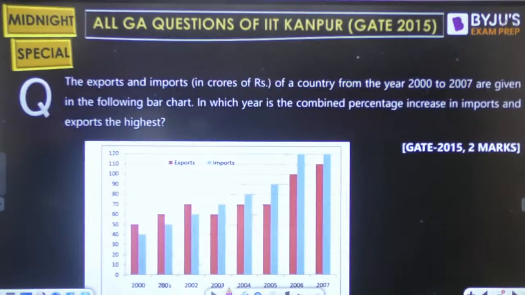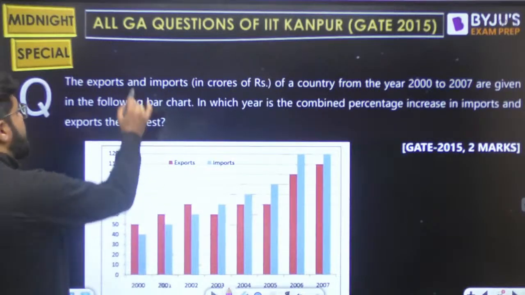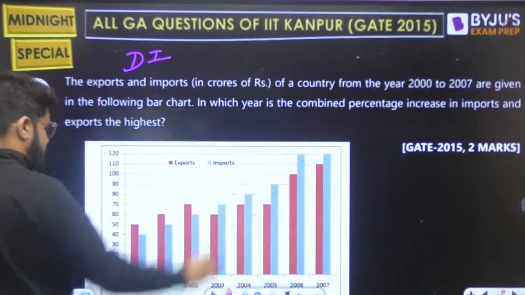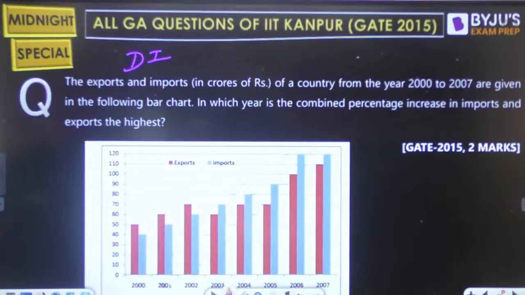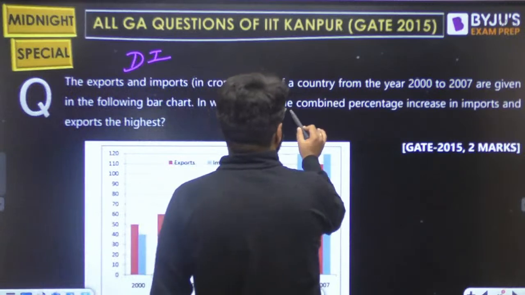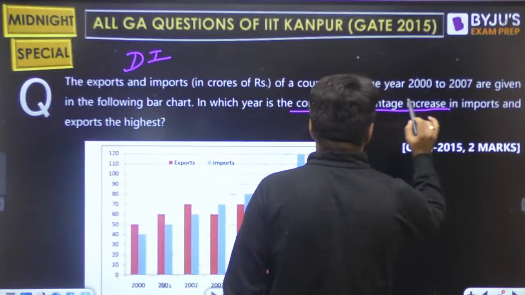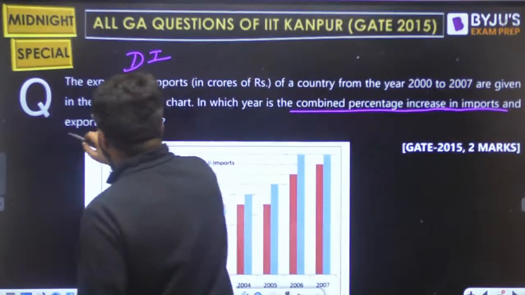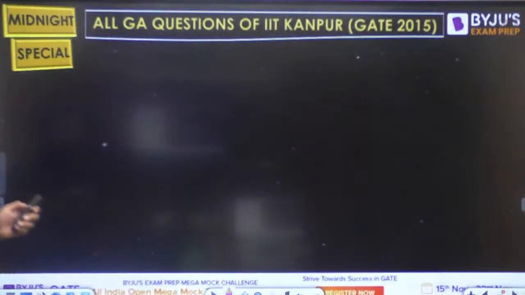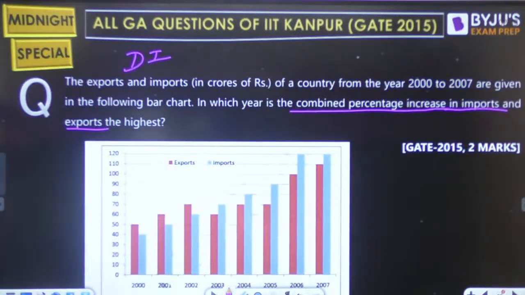What is that next question? Again a DI question based on the bar graph. The exports and imports in crores of rupees of a country from year 2000 to 2007 are given in the following bar chart. In which year is the combined percentage increase in import and export the highest? In which year is it the highest, right?